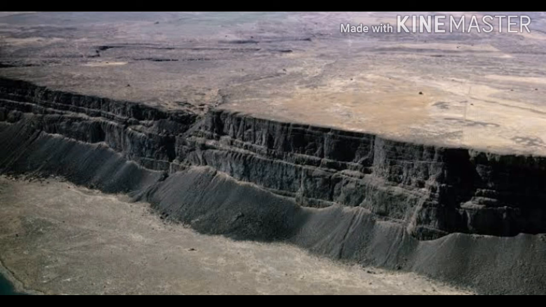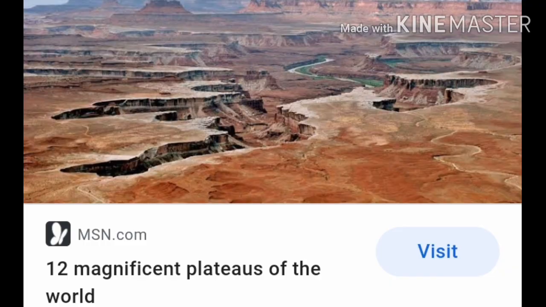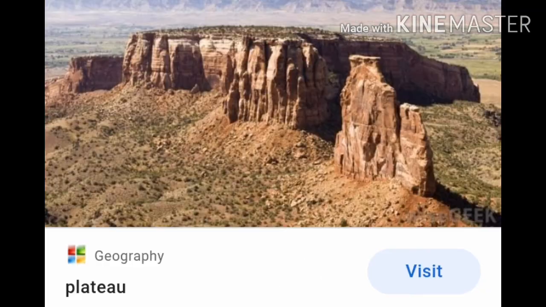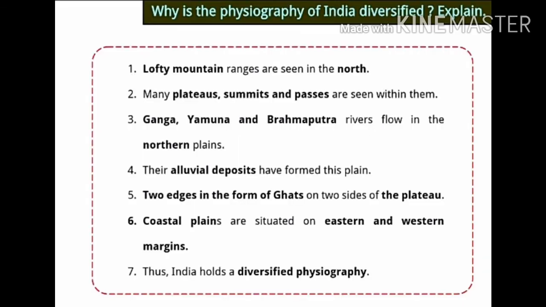Fifth point, two edges in the form of Ghats on two sides of the plateau. It means two types of Ghats are formed at both sides of the plateau. One is the Eastern Ghat, the other one is the Western Ghat. Next point, coastal plains are situated on eastern and western margins. So in the south, on both the east and the west sides, there are margins of coastal plains.